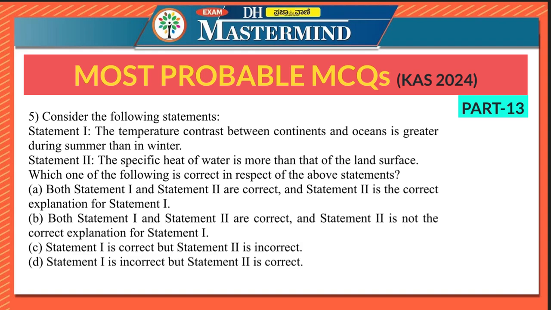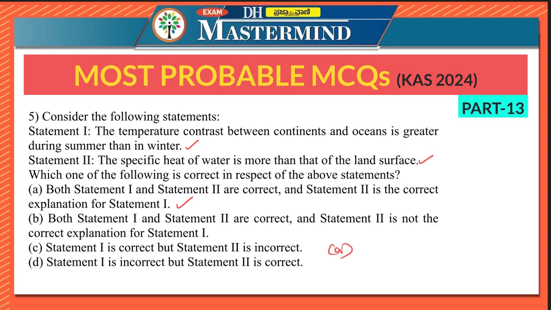Now look at the last question for the day. Consider the following statements. Statement 1: the temperature contrast between continents and oceans is greater during summer than in winter. Statement 2: the specific heat of water is more than that of land surface. So here statement 1 is correct and statement 2 is also correct, and it explains why the temperature contrast between continents and oceans is greater during summer than in winter. Therefore, the right option is option A. Both statement 1 and statement 2 are correct, and statement 2 is the correct explanation for statement 1.